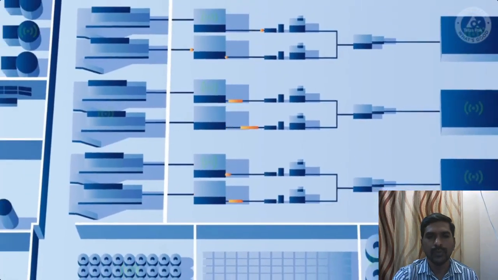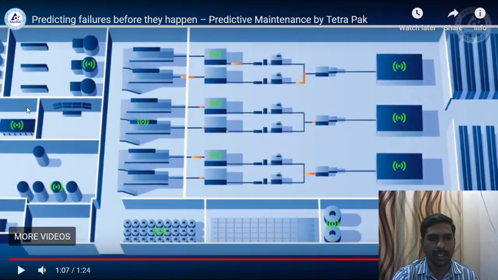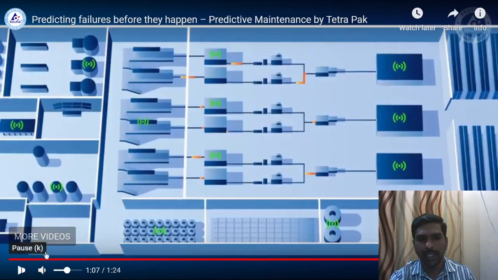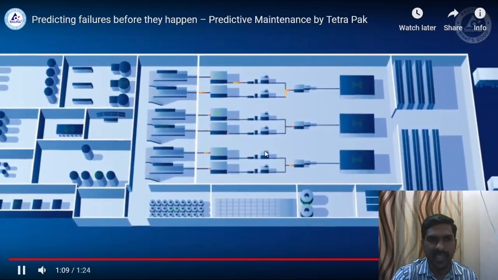With predictive maintenance, you'll have... these are all the sensors. You can see these are all the sensors placed in machineries to evaluate and measure the actual parameter value, variable value like temperature or vibration or speed. All these things will be measured using this sensor, and this sensor is connected to the network through wireless or wired network, and it's connected to a central server. From that central server, data is analyzed, and this way they are doing predictive maintenance.